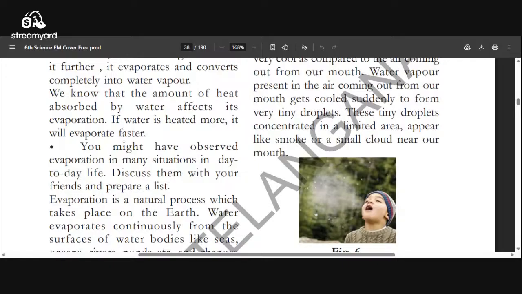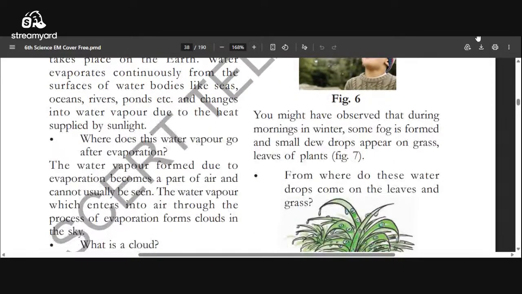Those water drops change into water vapor. It appears as smoke in front of our mouth. That is the reason.